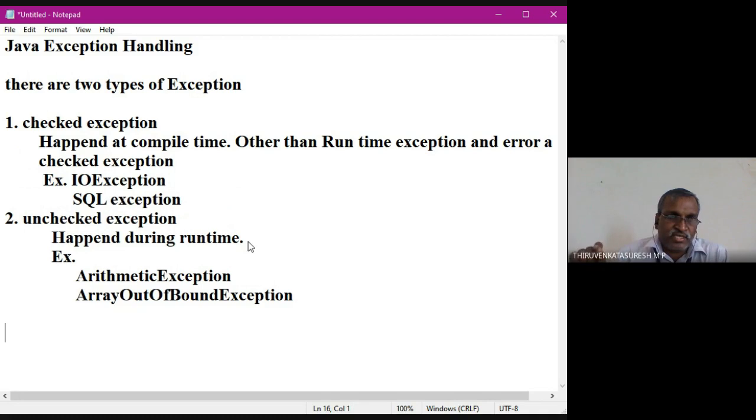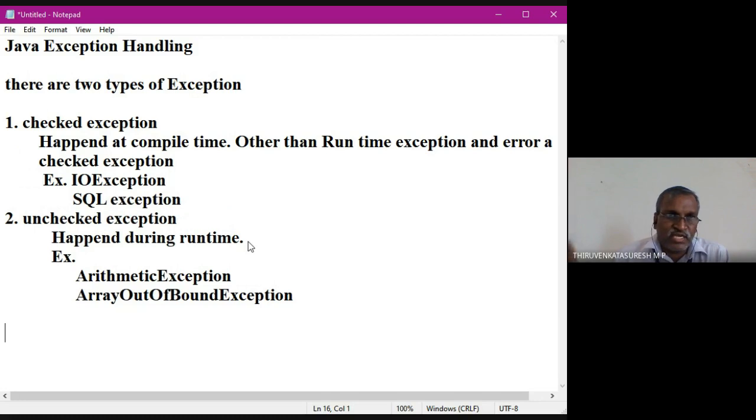So a has some value, b has some value. After adding these two values, I am going to divide this value by some other value. Suppose adding a and b may give a negative or positive value. If it comes negative or zero, it is an abnormal situation. So a value divided by zero gives an arithmetic exception. So this type of situation happens during runtime.